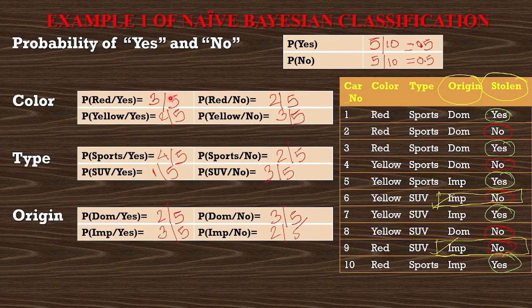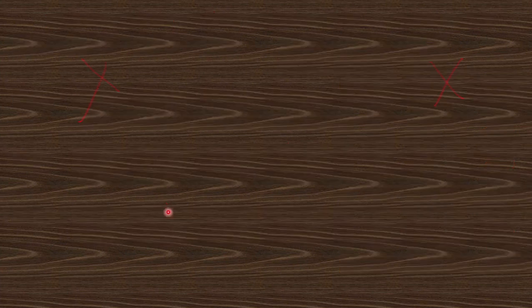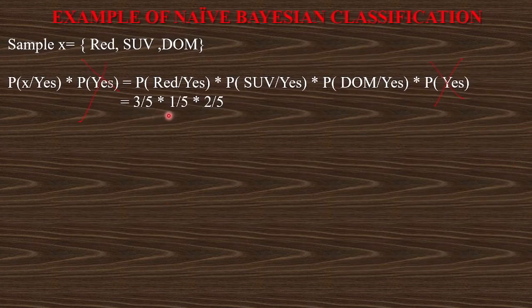So 3 by 5 into 1 by 5 into 2 by 5 I have to do. When I multiply this, I get 6 by 125. When I solve this in decimal, I get 0.048 as the probability value. That is the probability of yes.